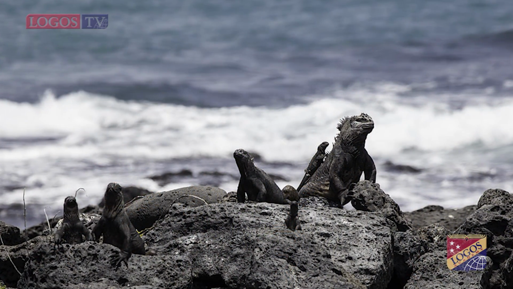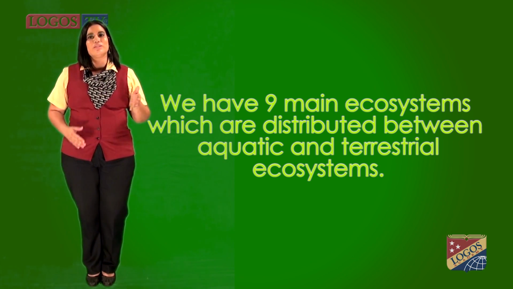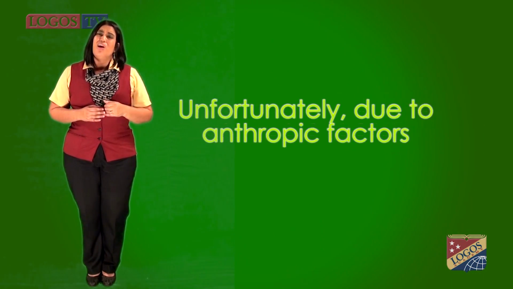We have 4 main regions, and in each we can find all the ecosystems distributed. As we were saying, Ecuador is a mega diverse country, and here in our country we have 9 ecosystems which are distributed between aquatic and terrestrial ecosystems.